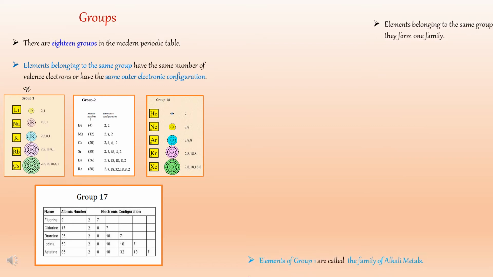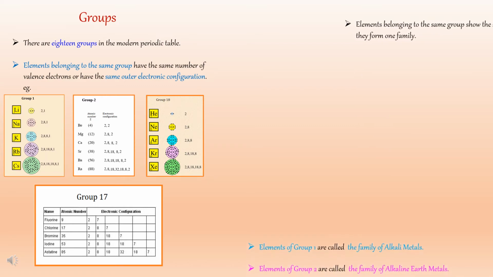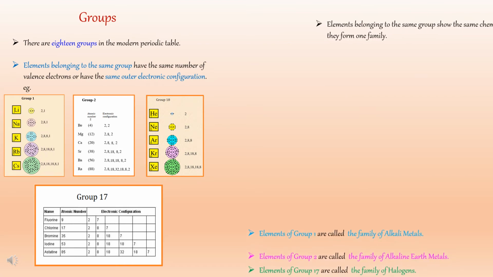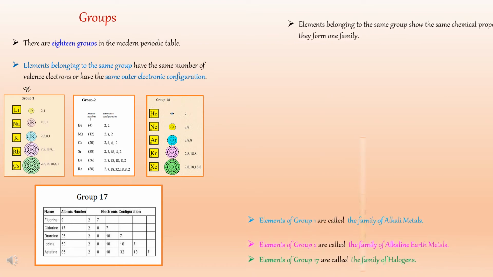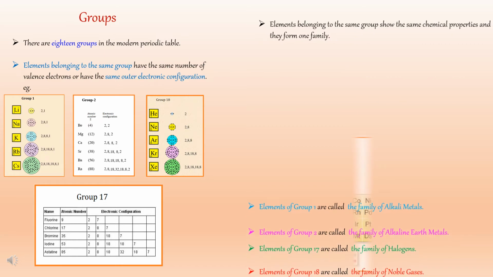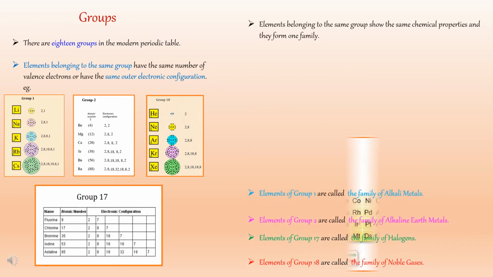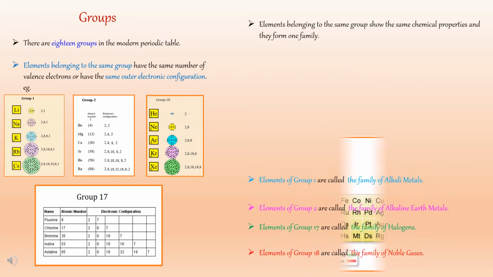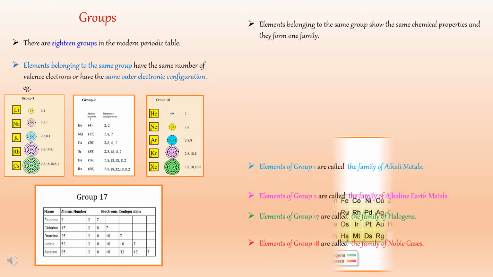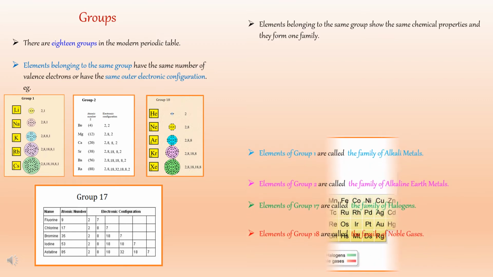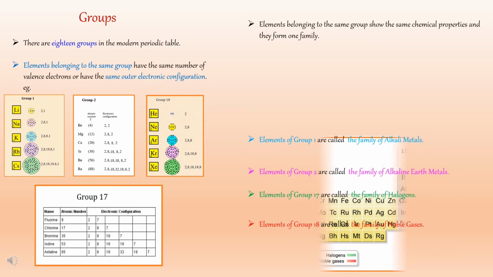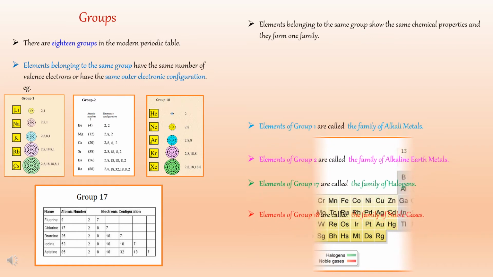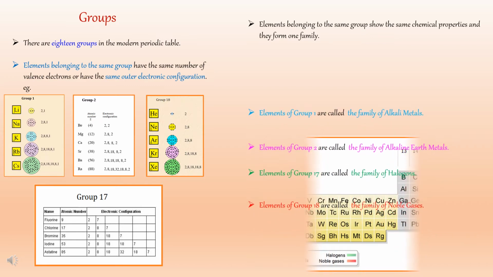All the elements belonging to group 2 have 2 electrons in their outermost shell. Similarly, all the elements belonging to group 17 have 7 electrons in their outermost shell, whereas all the elements belonging to group 18 have 8 electrons in their outermost shell.